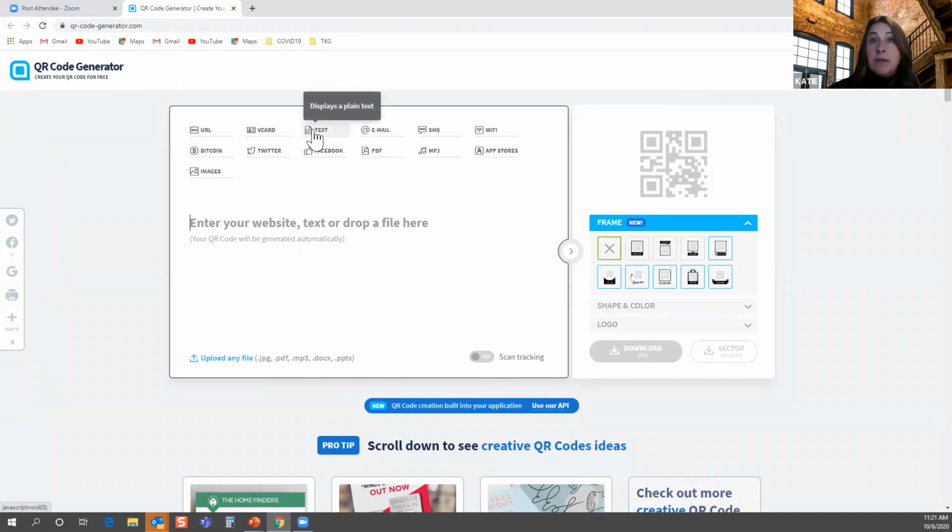So here you can kind of say opens URL after scanning, it saves a V-card to your smartphone, it sends a text message, it can actually send an email with that predefined text that we talked about. You can get an SMS, you can connect to Wi-Fi. So especially if you're a coffee shop or a restaurant, if you're like me with my boys, anytime there's free internet, they want to connect to it. So this is the thing you can have on your tables or in your door. We're going to use it in the Keller Station indoor market. So people who come into the market, grab some food and sit down at the table could also connect to the Wi-Fi for free. And then if you have an app, it redirects to app stores, you can have an MP3 file play, a PDF, go to Facebook, Twitter, Bitcoin for encrypted payments. And you can also show an image gallery.